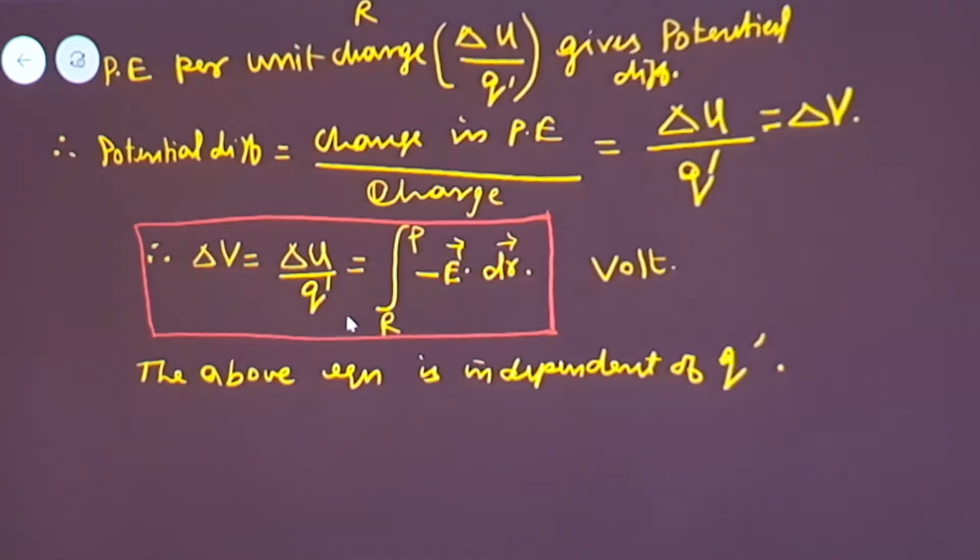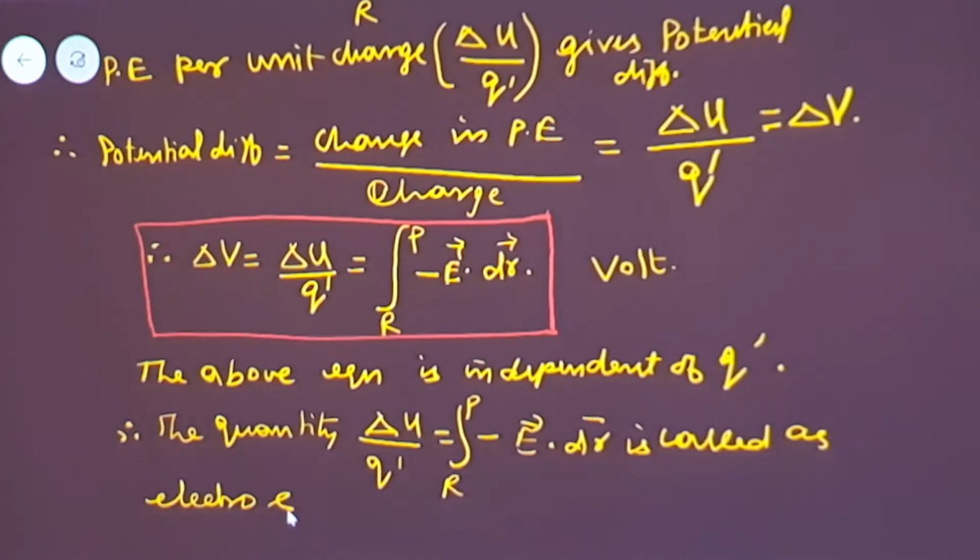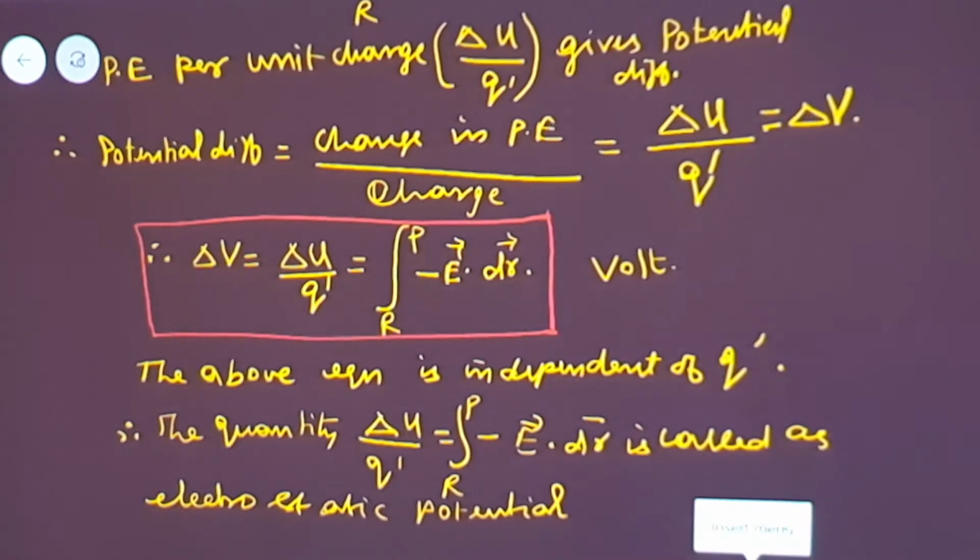Therefore the quantity delta U divided by Q dash, which is equal to the integral from R to P of minus E vector dot dr vector, is called the electrostatic potential.